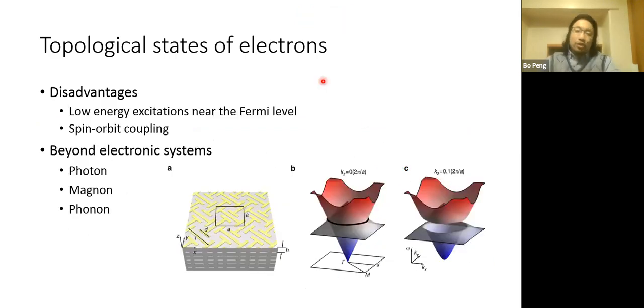So in electronic systems, we have two disadvantages. The first is that there's a Fermi level, so the topological features must be near this Fermi level. The other is spin-orbit coupling. So can we go beyond the electronic systems to conquer this problem? For example, we can look for topological features in photons, magnons, or phonons.